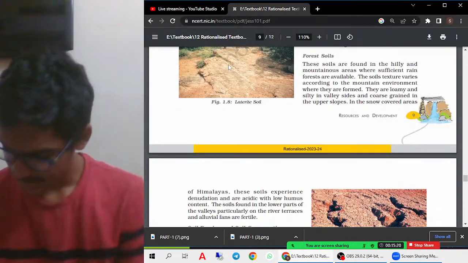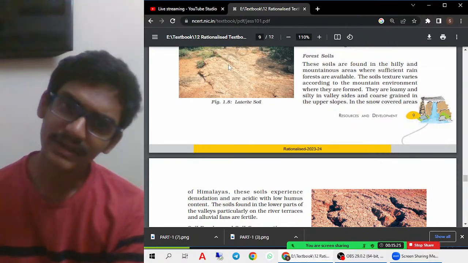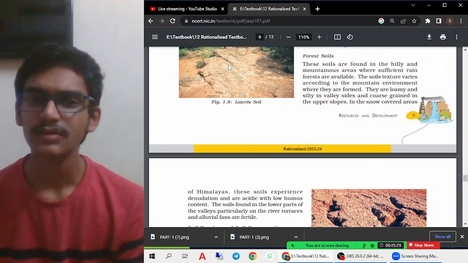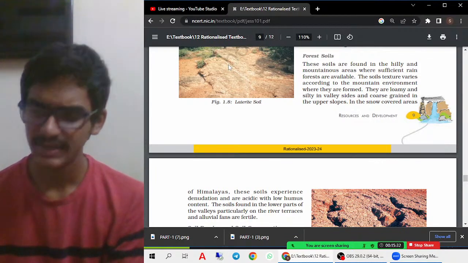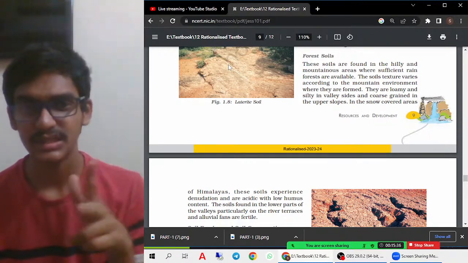Okay, and then forest soils. In these forest soils, they have very heavy rainfall also. It means there are regions where there is sufficient rainfall, and there are regions where there is heavy rainfall also. And this soil will mainly differ from place to place. These are mainly found in Arunachal Pradesh, Sikkim, and Jammu and Kashmir. These are three important states.